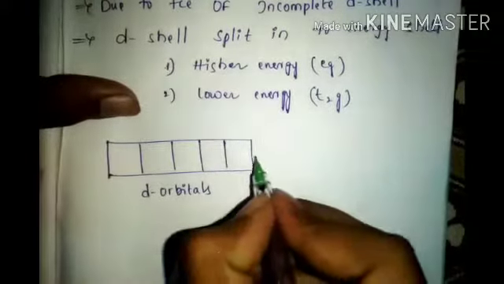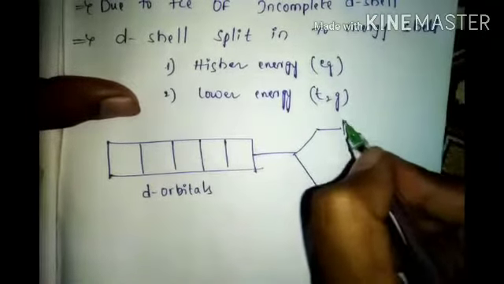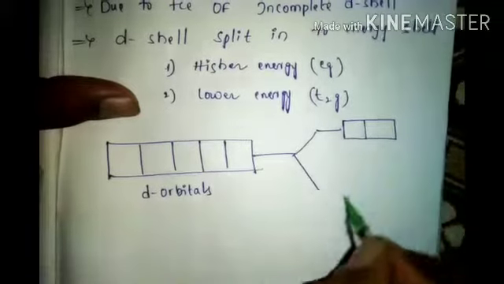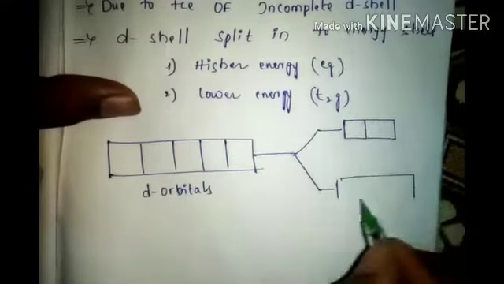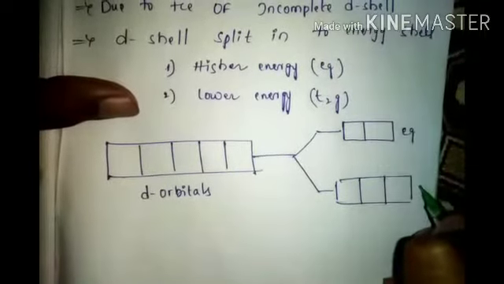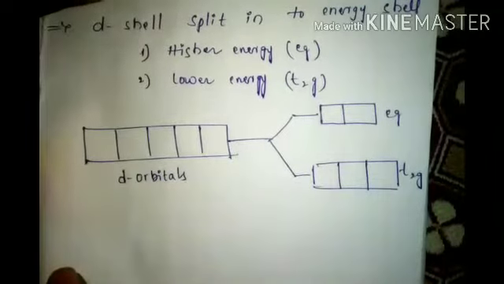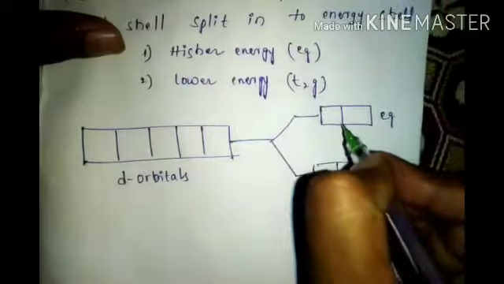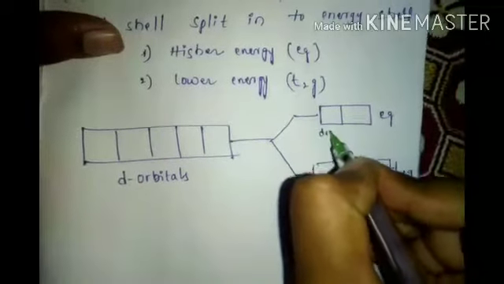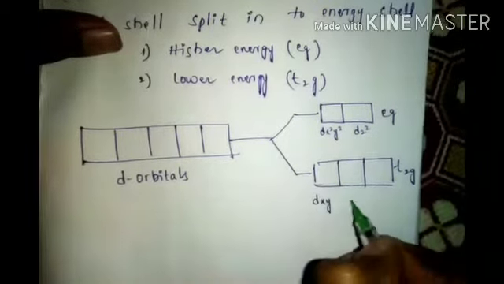The highest ones are 2 and the lowest ones are 3. It is the EG set, and the T2G set. So EG contains dx square minus y square and dz square, and T2G contains dxy, dyz, dzx.